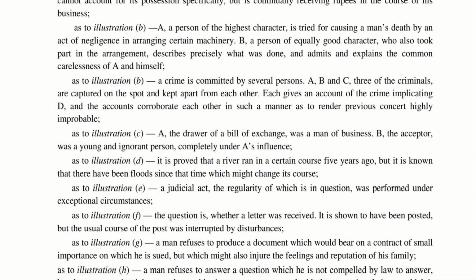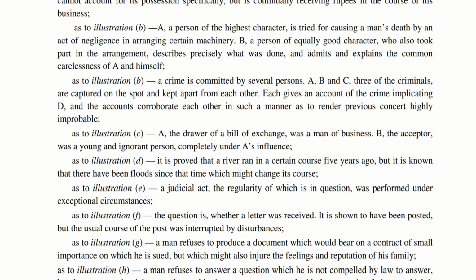Exception to illustration F. So there is a question whether a letter was received. So simply in the normal course, if you post a letter, it should reach the person in normal course, unless it is interrupted by disturbances. So if there are some disturbances which interrupt the delivery of the post, but the usual course of the post was interrupted by disturbances. So if I am going to the post office and posting a letter, my job is done. If there are some disturbances during the delivery, I cannot be held responsible for that.